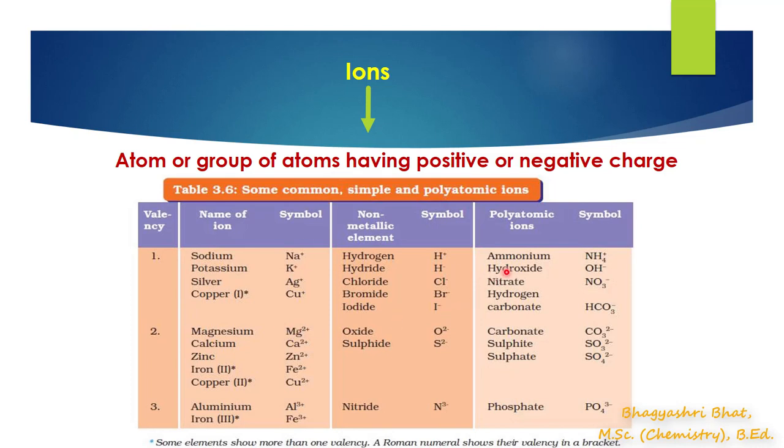If I take ammonium here, it is a group of two types of atoms, nitrogen and hydrogen. So they together form one ion with a positive charge. Similarly, hydroxide is a group of two atoms, oxygen and hydrogen, with a negative charge. So ions are either atoms or a group of atoms having positive or negative charge.